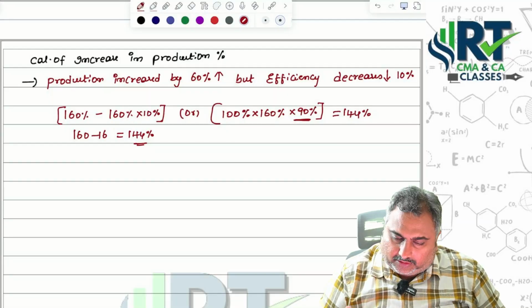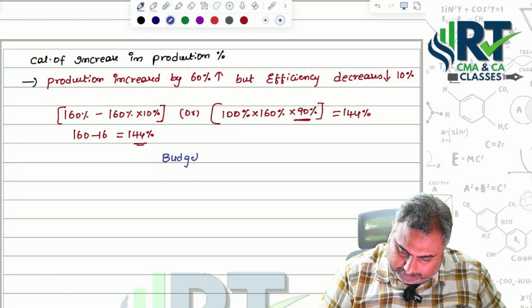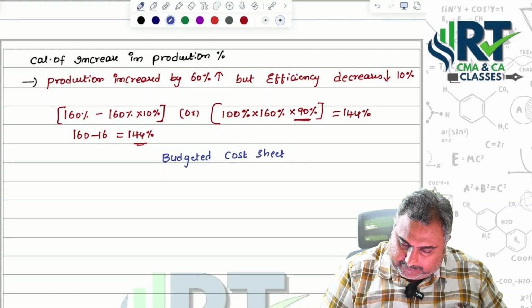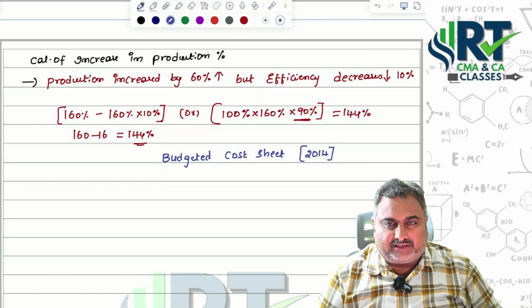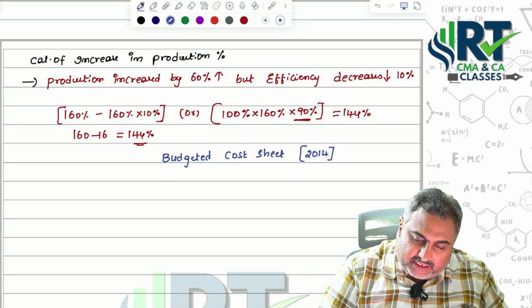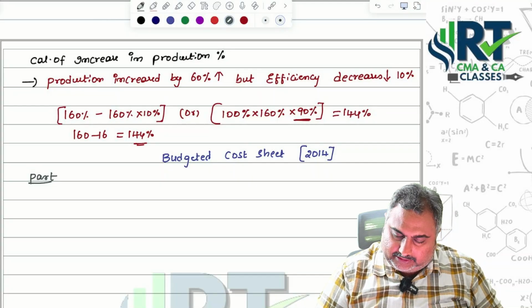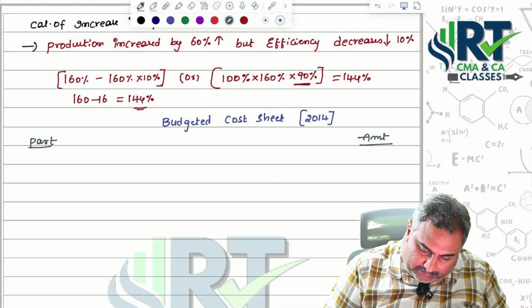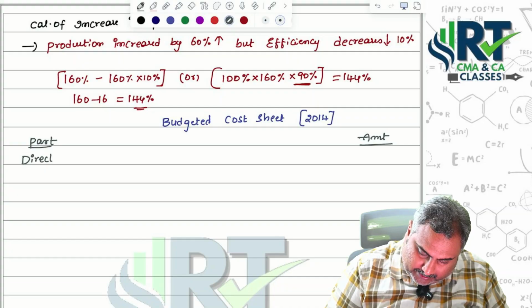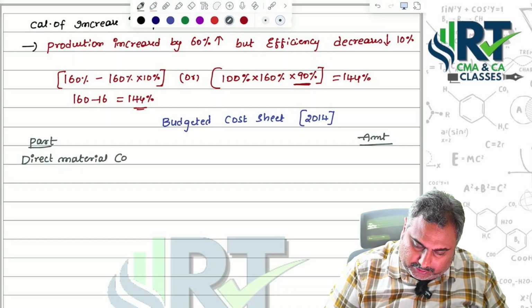What they are asking: budgeted cost sheet for 2014 point of view. Old question, because I told you this is an old practice manual question. Even CMA Inter people, you also concentrate on this particular problem. Particulars, amount. Start with direct material consumed.